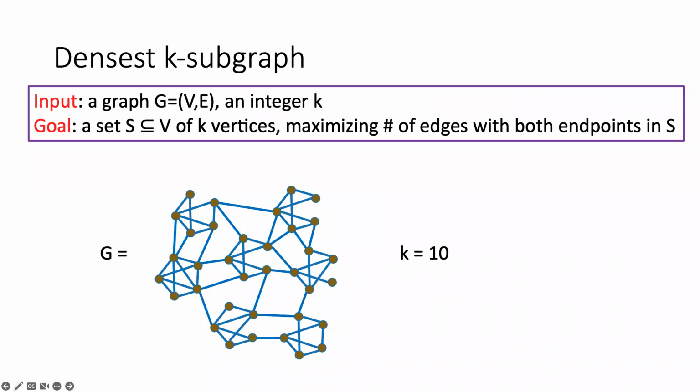In this instance, the optimal solution is what lies within this orange circle. The orange circle contains 10 vertices, and the optimal solution cost is 19, meaning that there are a total of 19 edges connecting them.